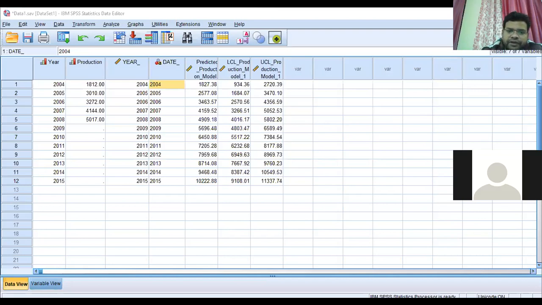And after that, 2009 to 15 are the predicted or forecasted values. So this graph will show the observed as well as forecasted values.